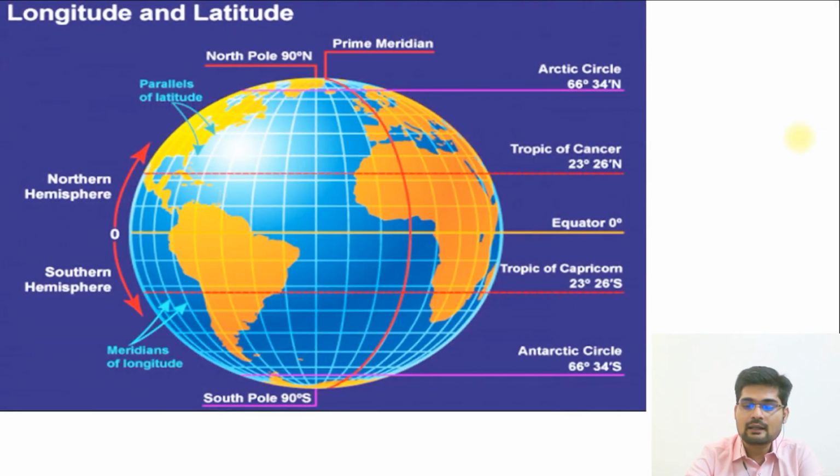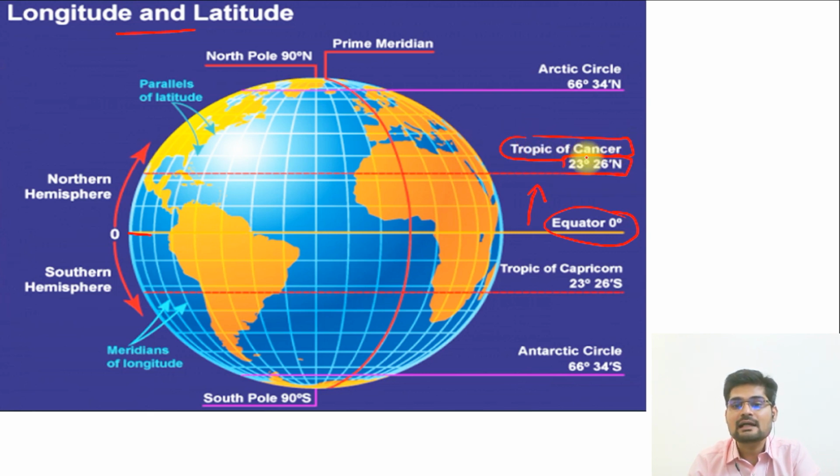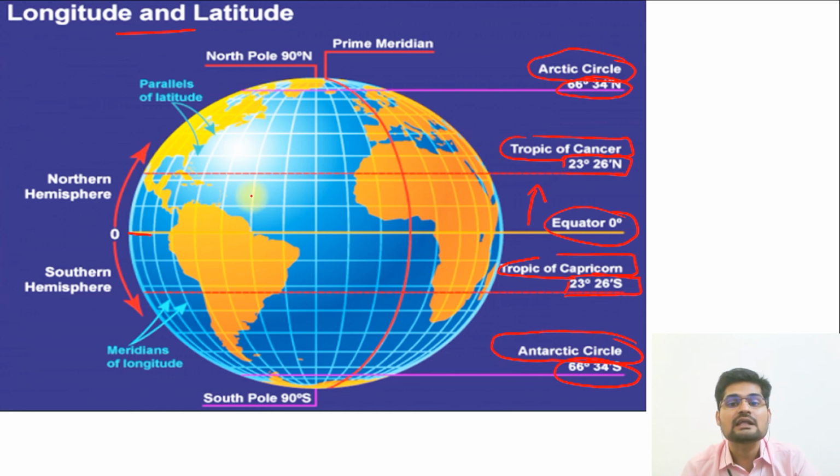So that's important. Now, what we were talking in latitude and longitude, let's understand in the terms of image. In this image, this is our equator, that is the 0 degree imaginary line. From equator, if we move towards north, at 23.5 degree north, we have the Tropic of Cancer, and 23.5 degrees south, we have Tropic of Capricorn. Then furthermore, 66.5 degree north is called Arctic Circle, and 66.5 degrees south, it is called Antarctic Circle. So these are important terms in terms of latitude.